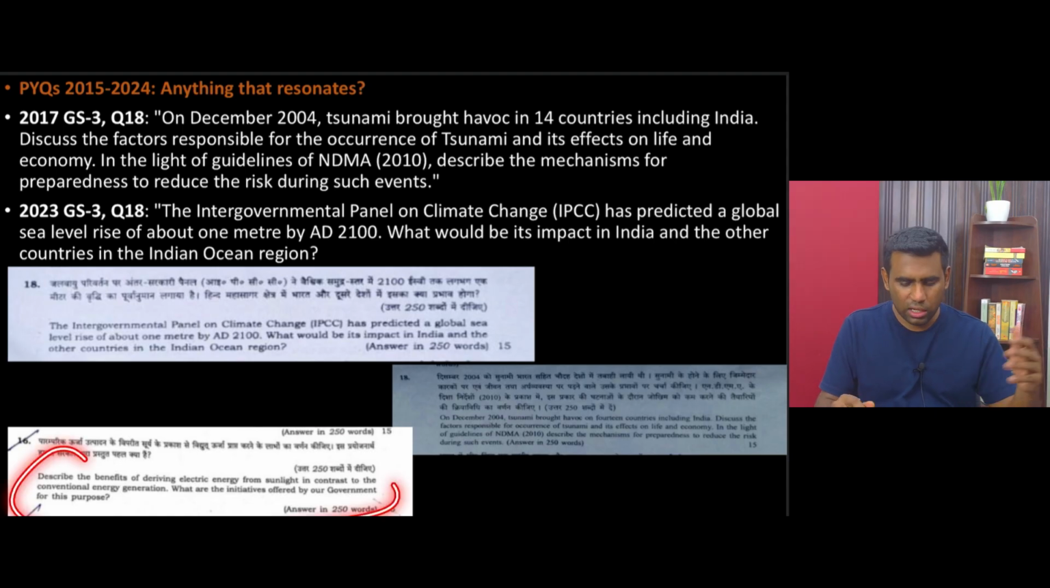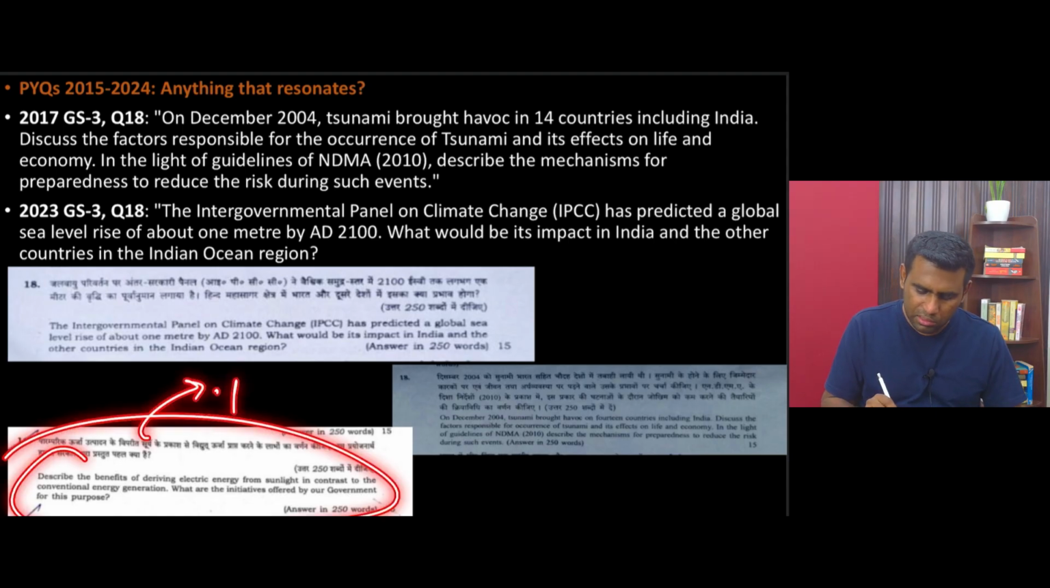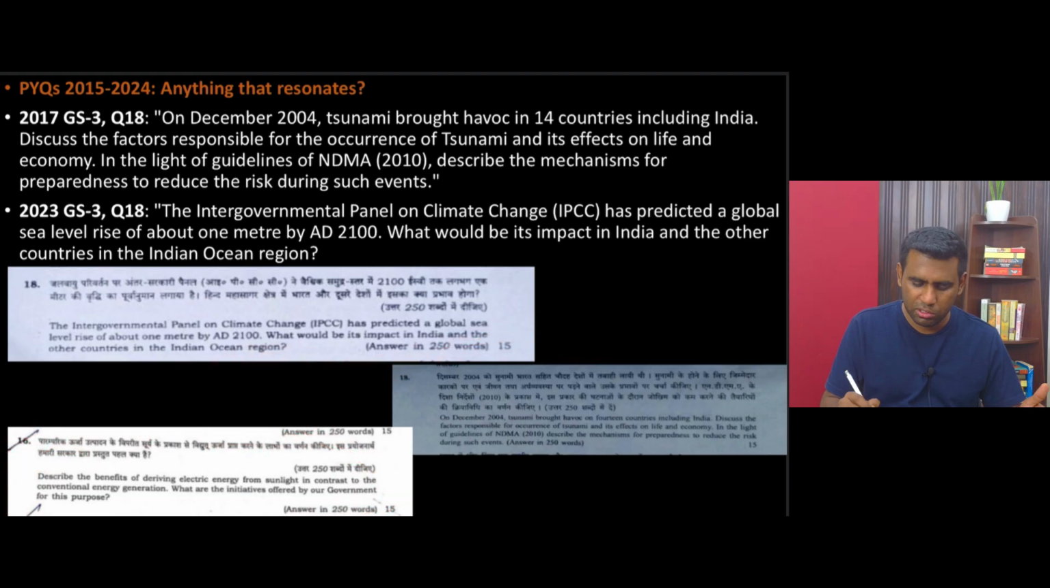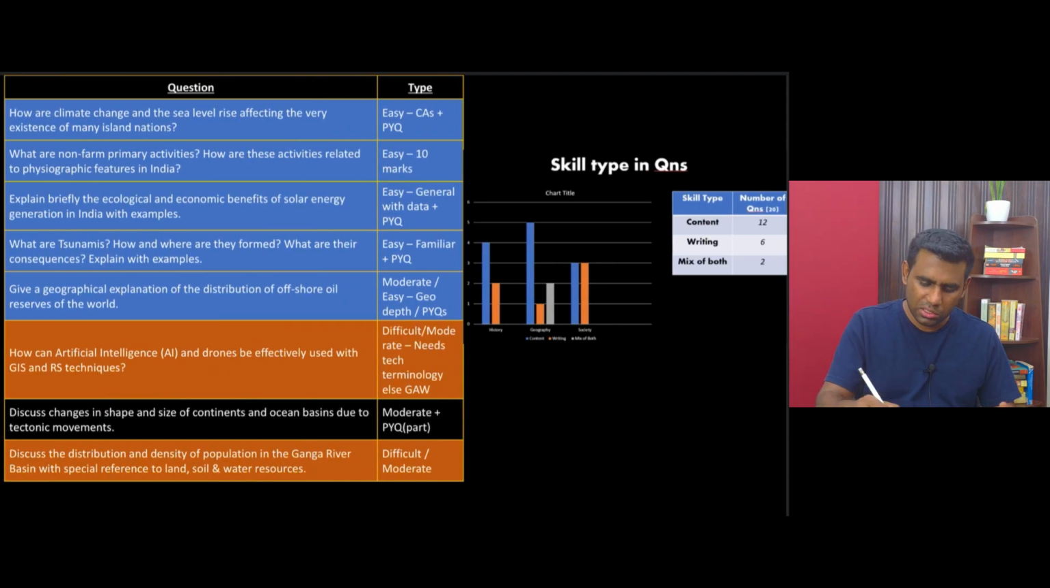And even the solar question, describe the benefits of deriving electrical energy from sunlight in contrast to conventional energy generation. What are the initiatives offered by government for this purpose? If you would have prepared some points for this PYQ, you could have handled this question on solar energy very easily with proper facts as well. Because if you have seen through PYQs, you would have definitely added facts and value addition to your content.